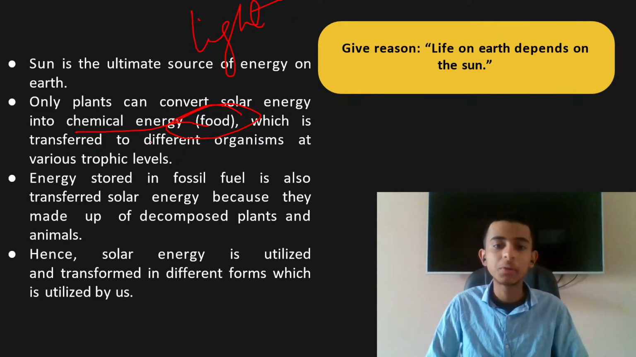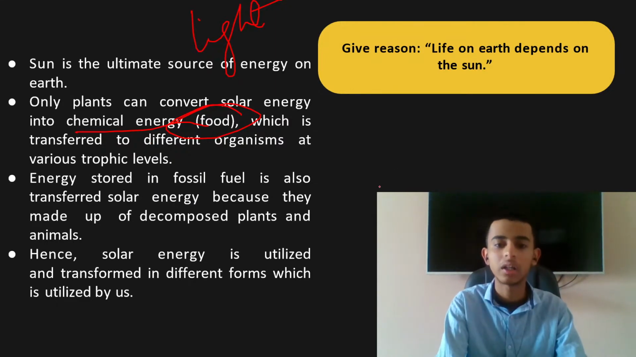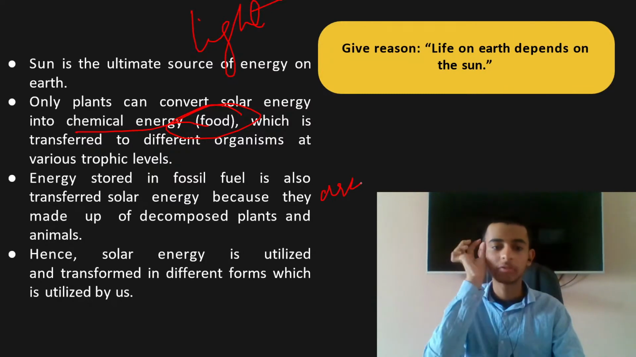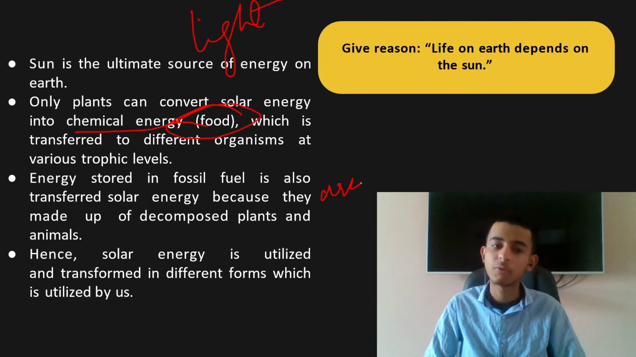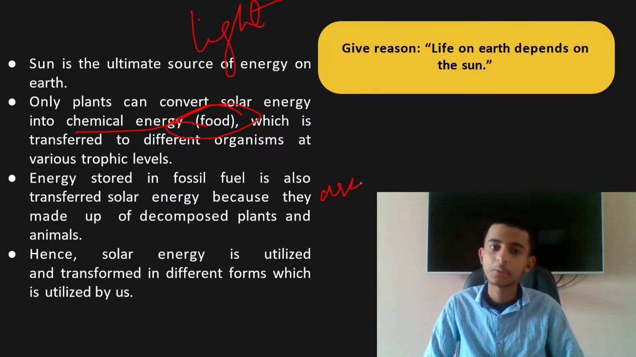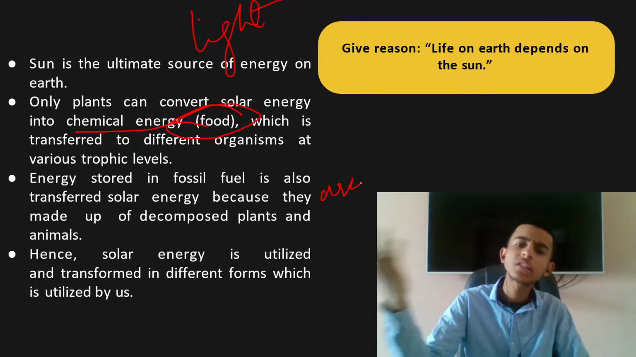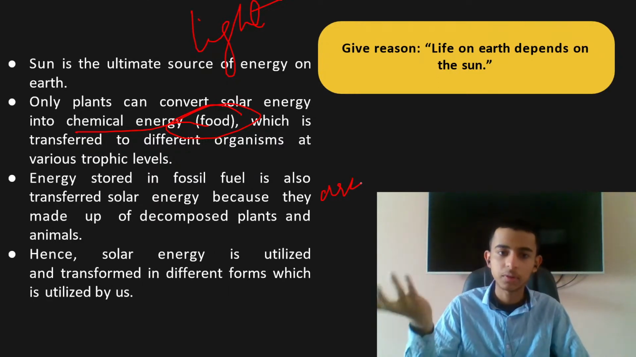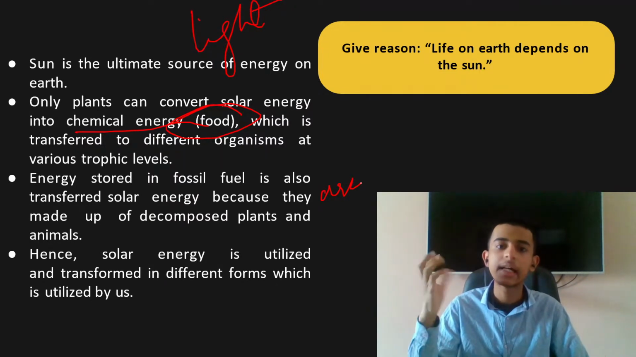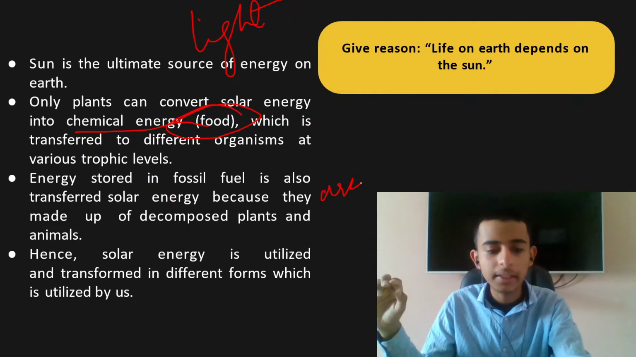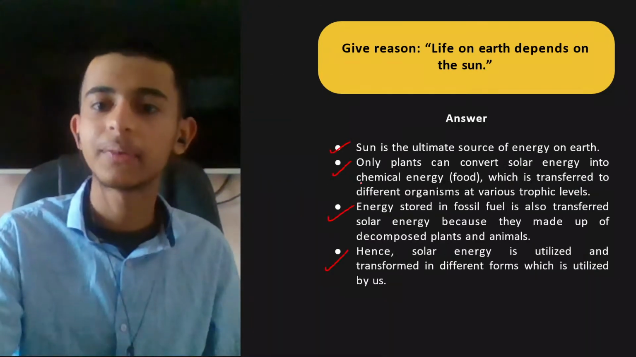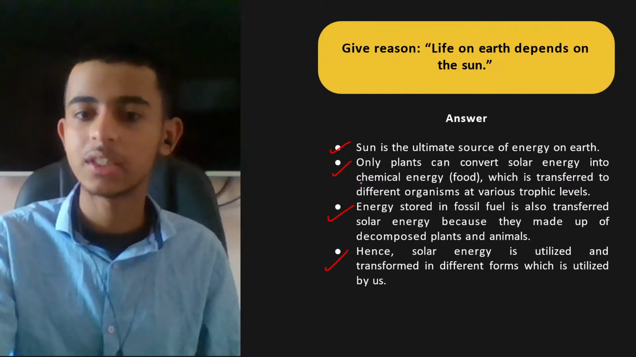Energy stored in fossil fuel is also transferred solar energy, because they are made up of decomposed plants and animals. Hence, solar energy is utilized and transformed in different forms, which is utilized by us. So first thing, plants to different organisms, also stored as fossil fuels. So you have to write these things: ultimate source, and plants can convert it and all that. So that is not going to be a difficult thing for you. Okay. So you can see over here.